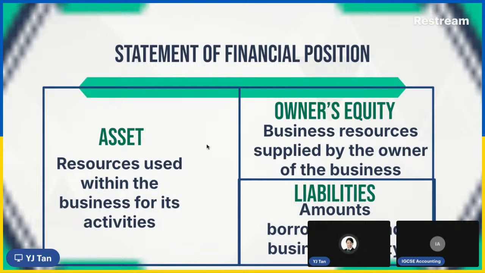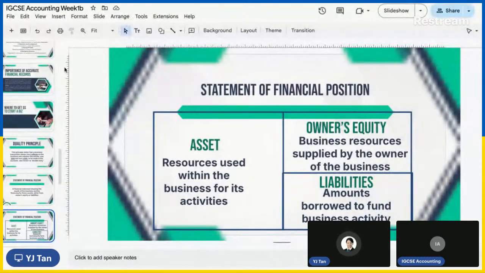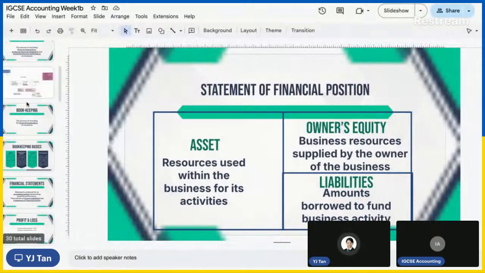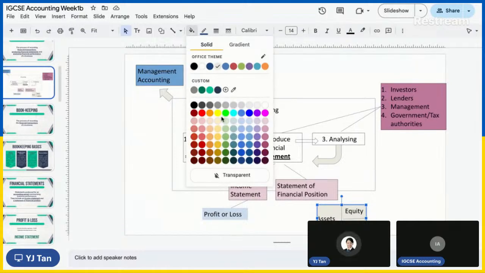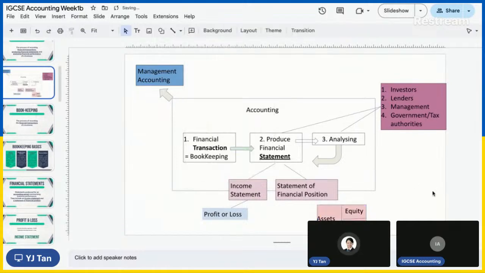So this is so critical that you really, really have to remember. A on the left, E and L on the right. So I also put it into the overview chart here. Here you go. So this is the thing that I hope you can remember. I put some nice color to it.